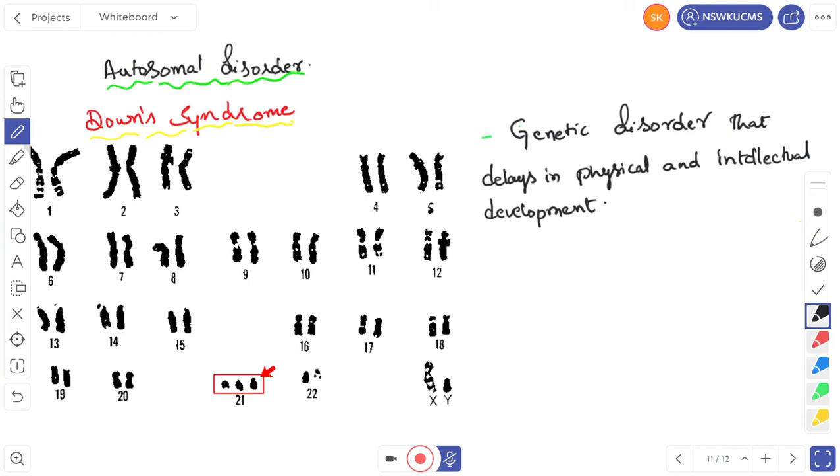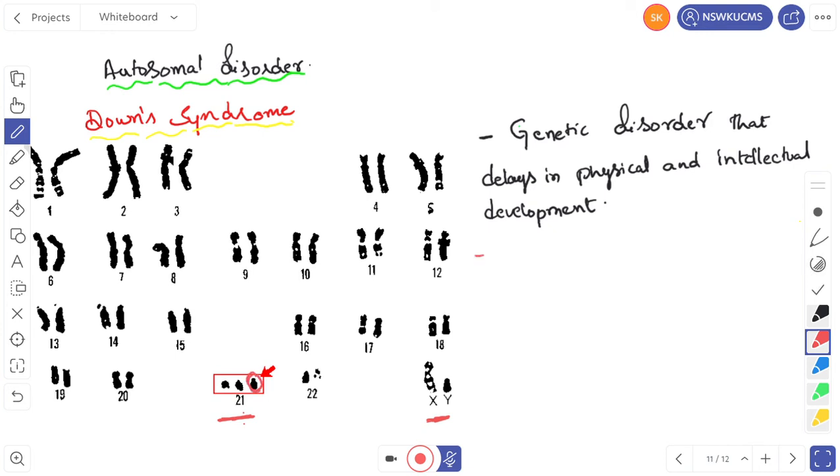Why does this autosomal disorder occur? Down syndrome occurs due to presence of one extra chromosome in the 21st pair. You can see here, this is the 21st pair of autosomes. These are the autosomes, and this one is the sex chromosomes. In the 21st pair of autosomes, there is one extra autosome here.